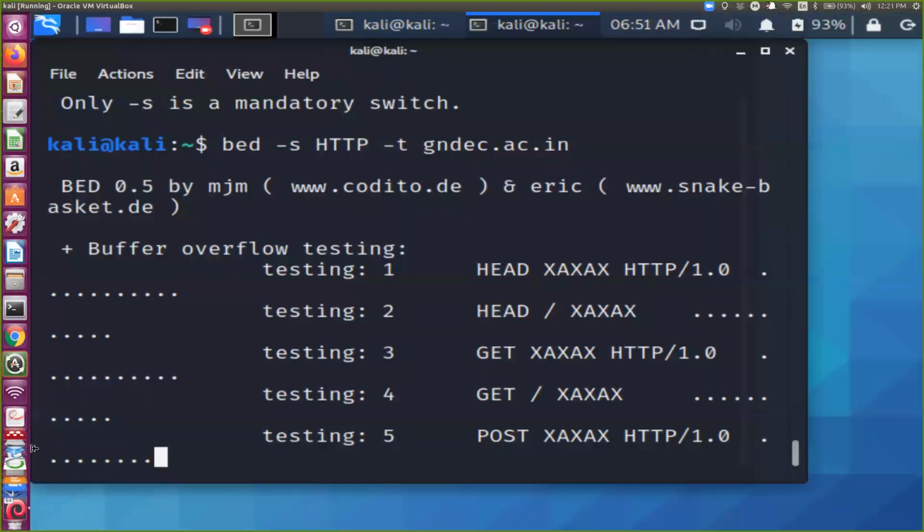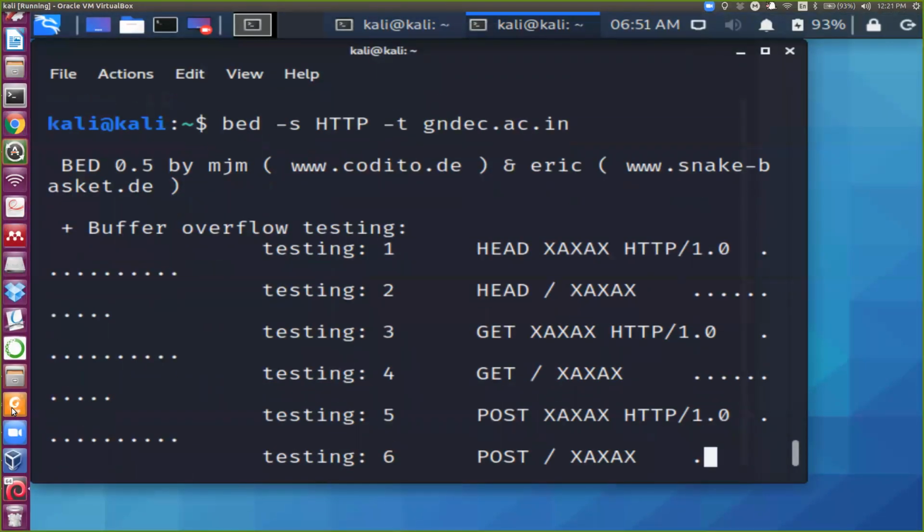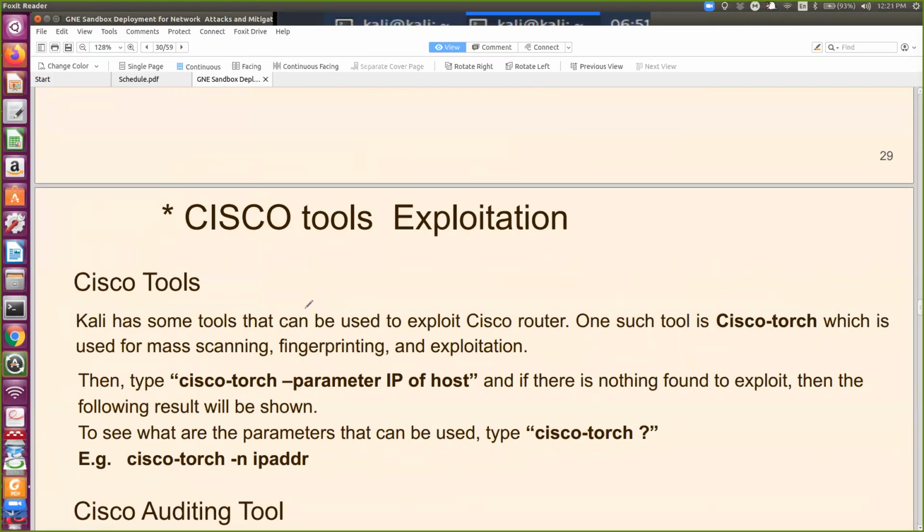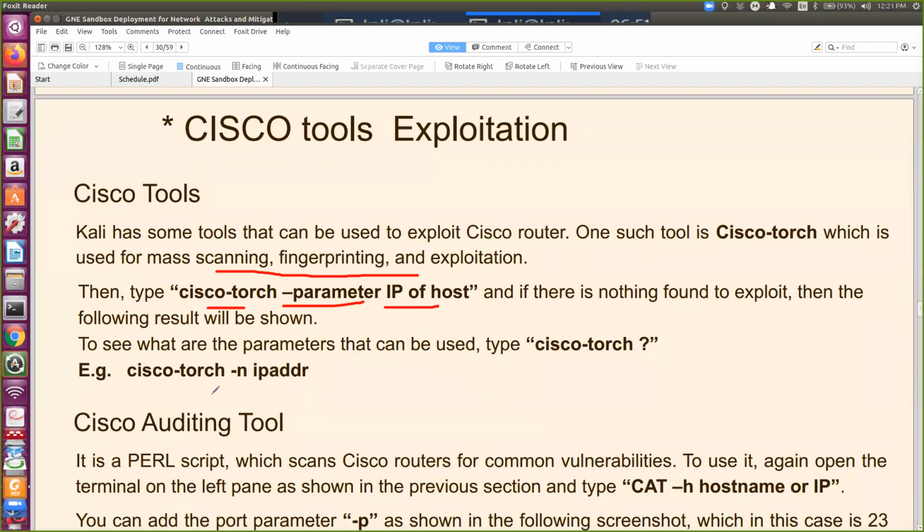Okay, it's still testing. We'll keep it running and come back to the slide. Then we can also check Cisco tools exploitation. Kali Linux has certain tools to exploit Cisco routers, Cisco devices, Cisco Wi-Fi devices. We can scan them, do fingerprinting, and find the exploits. How to use Cisco-torch: give the parameter and the destination target. Like here, cisco-torch -n will list the vulnerabilities.